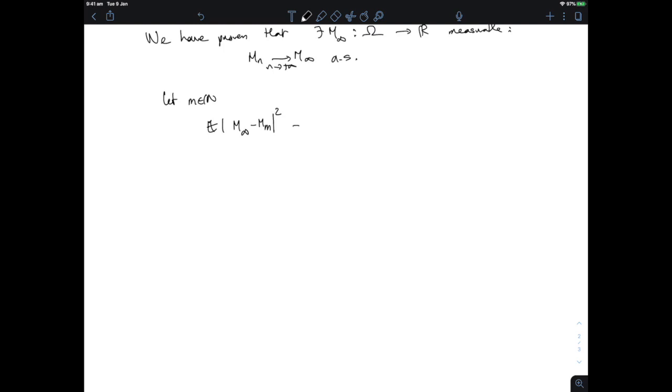Now, what is this object? Well, almost surely it is the limit as n goes to infinity of mn minus mm, squared. And this can be rewritten as the limit of a telescoping sum, which is the sum, j running between m and n minus 1, of the dj, squared.